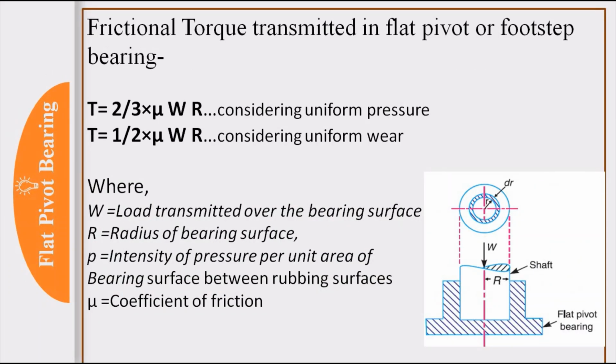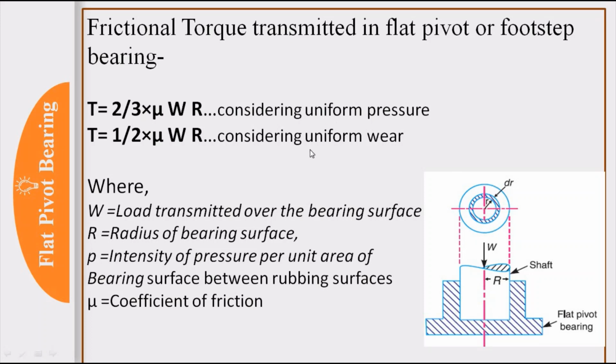So let us see first the flat pivot bearing, which is also known as footstep bearing. You can observe here in this figure, a flat pivot bearing where the shaft is rotating inside. The surface is flat, R is the radius of the shaft or bearing surface, and W is the load transmitted over the bearing surface.